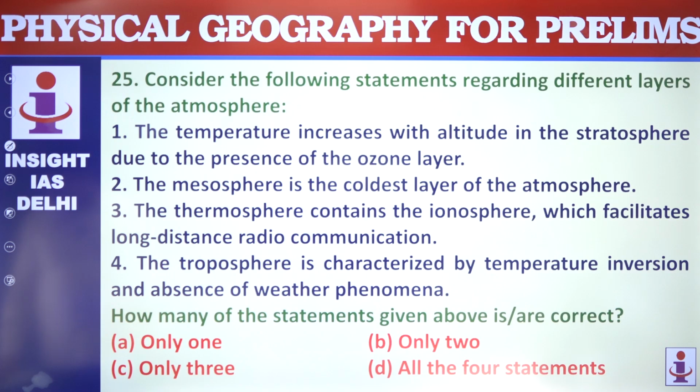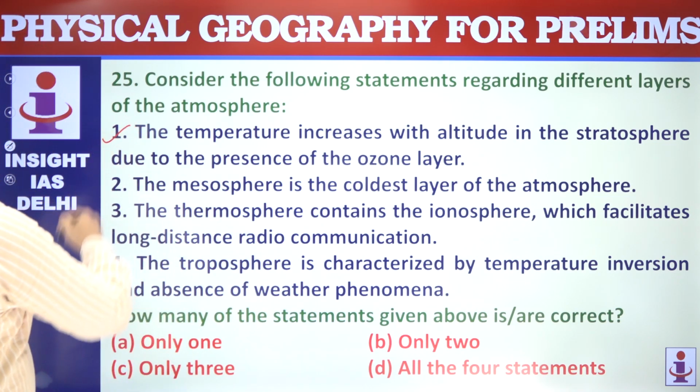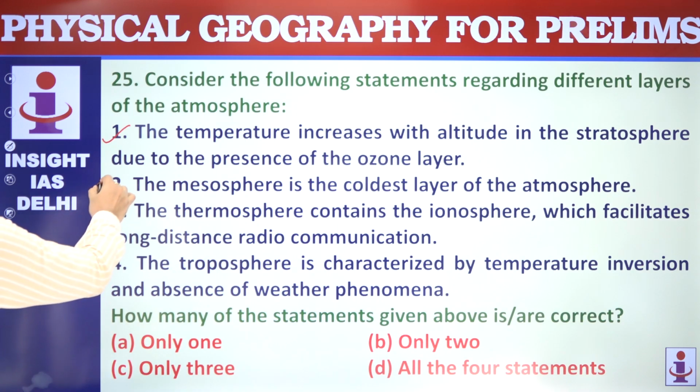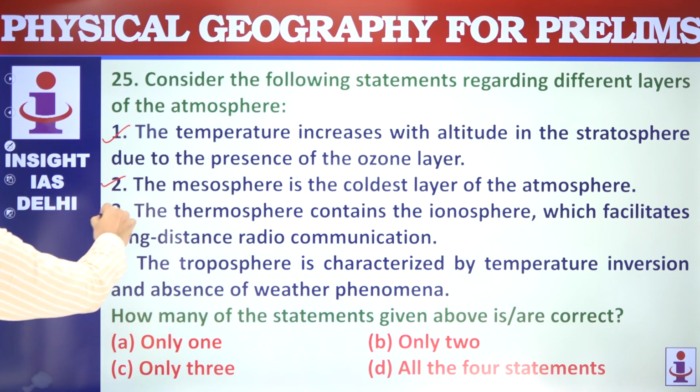Next question is around different layers of atmosphere again. Temperature increases with altitude in the stratosphere. Okay, yes, this statement is correct. The mesosphere is the coldest layer of the atmosphere. This is also correct. The thermosphere contains ionosphere. This is also correct.